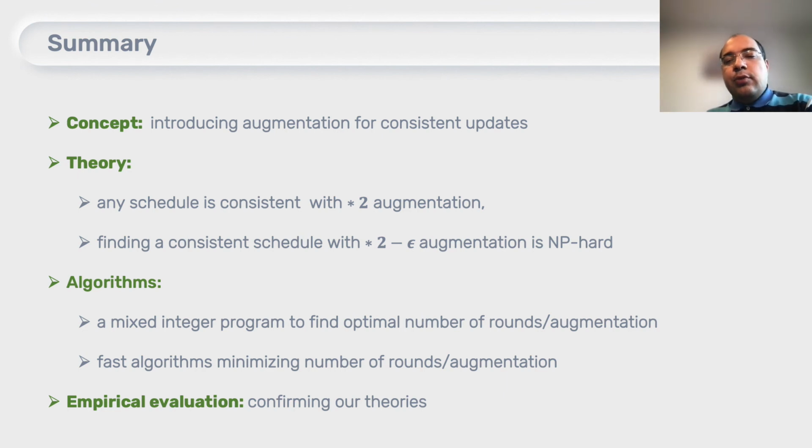feasible update schedule. So to find a sweet spot with these two parameters, we first developed a mixed integer program that we can adjust based on our needs. And also, if we don't want to find an optimal solution with a mixed integer program because we have limited time, we have provided fast algorithms that work pretty well in the instances that we got, for example, from the Internet Topology Zoo.